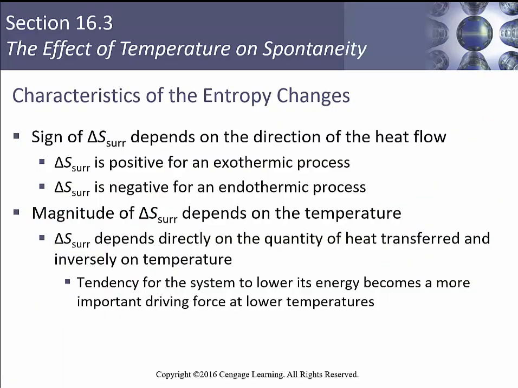The sign of delta S on the surroundings depends on the direction of the heat flow. Delta S surroundings is positive for an exothermic process, and delta S of the surroundings is negative for an endothermic process. The magnitude of delta S on the surroundings depends on the temperature.